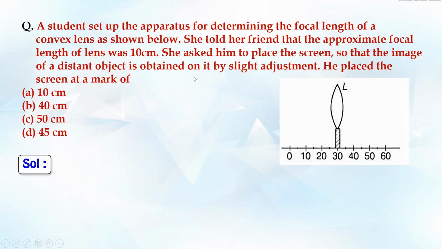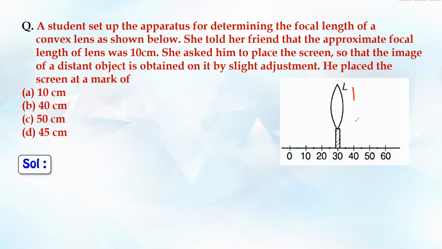In the question, there's a student and a friend, and the friend said that the focal length of this lens is approximately 10, right? It means the image will be formed clearly at 10 centimeters, which means the screen in this case should be kept at 10 centimeters from here.